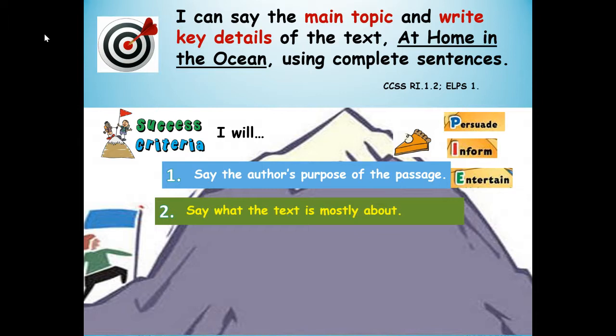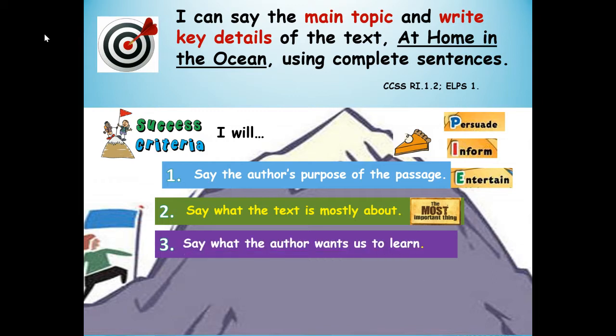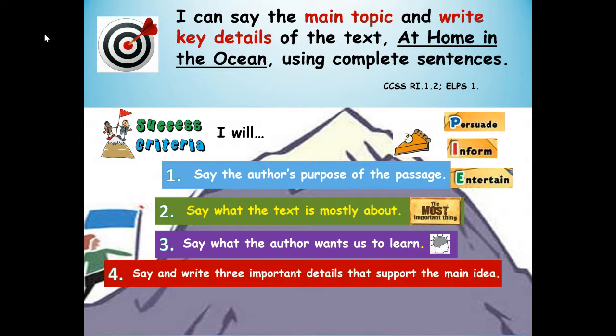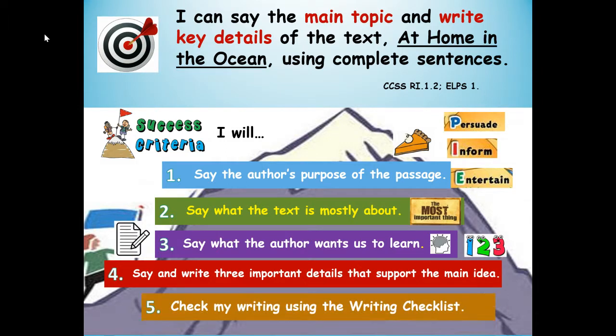Number 2, I will say what the text is mostly about, the most important thing. Number 3, I will say what the author wants us to learn. 4, say and write 3 important details that support the main idea. And then finally 5, check my writing using the writing checklist. And don't worry, we're going to do all these steps one step at a time.